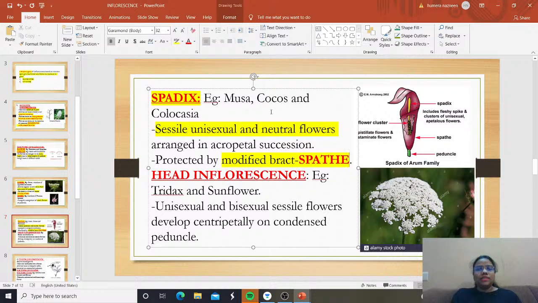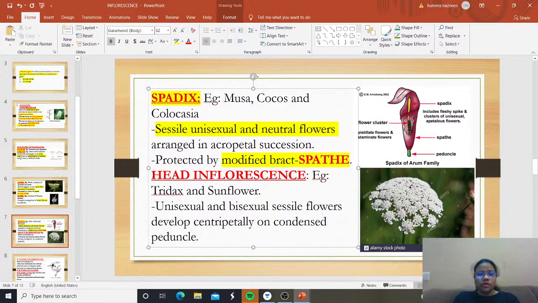Spadix is nothing but sessile, unisexual and neutral flowers arranged in acropetal succession, and they are protected by a modified bract. What is this modified bract by which they are being protected? It is called the spathe. You can see here, this is the spadix. It includes a fleshy spike with clusters of unisexual flowers, and this is covered by a spathe. Spathe is nothing but a modified bract.